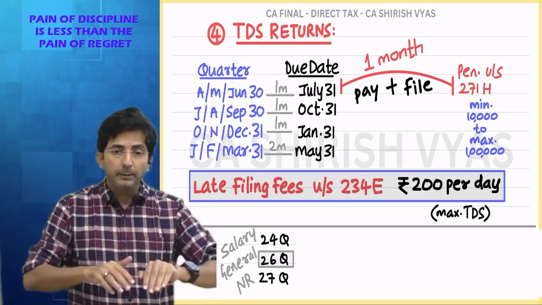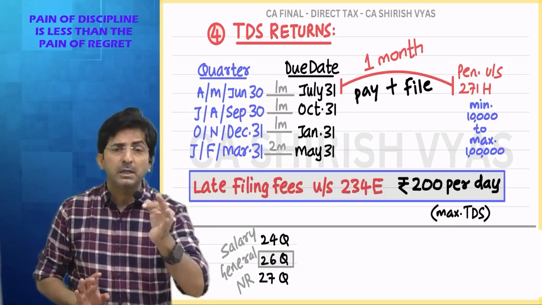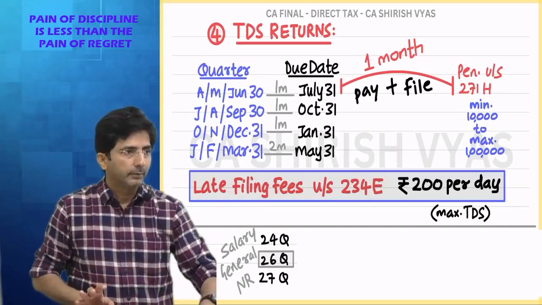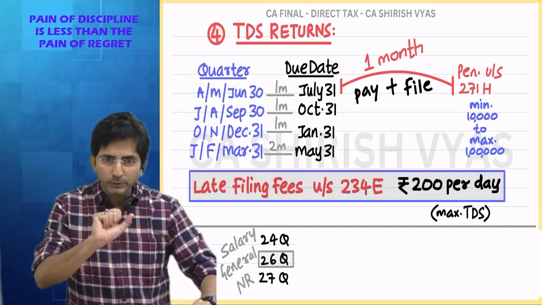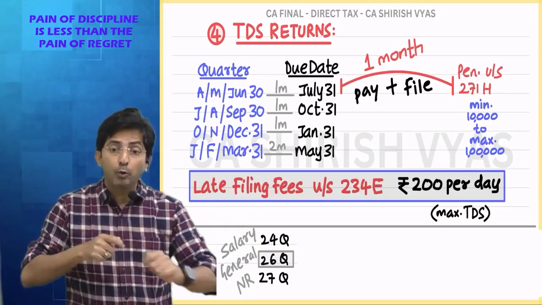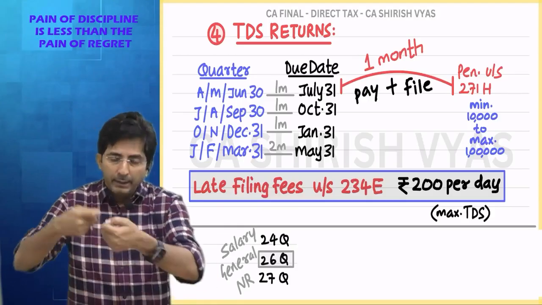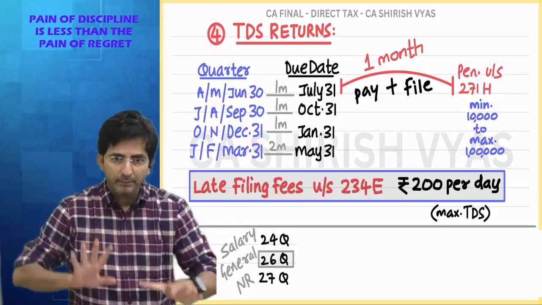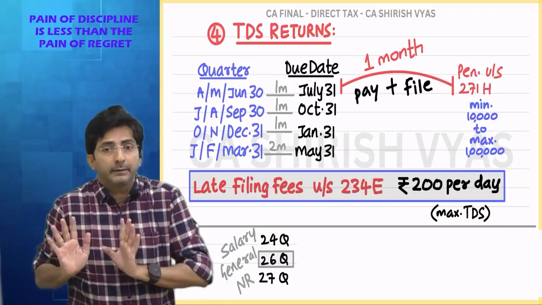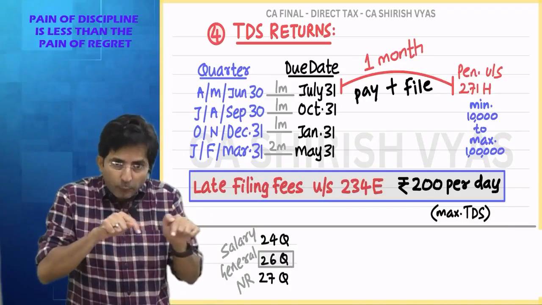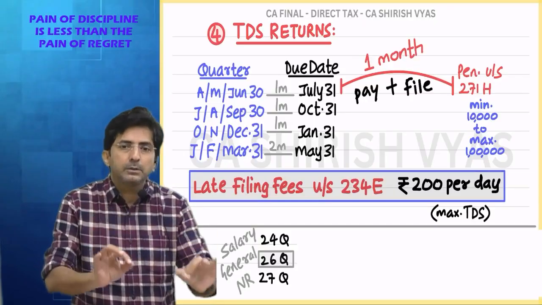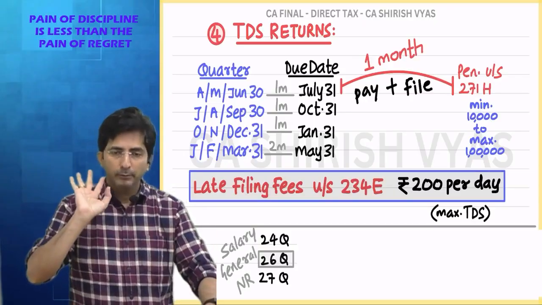When these people deposit TDS, they have to compulsorily deposit online. Do you know how do we deposit TDS? I have a choice. I can go to some bank and deposit TDS with TDS challan, or I can deposit online. But you know, for these four people, TDS deposit is compulsory online. You know why?